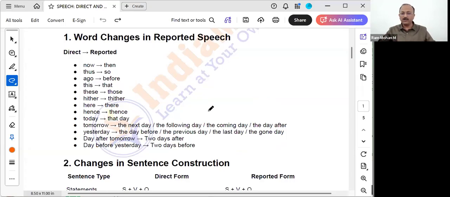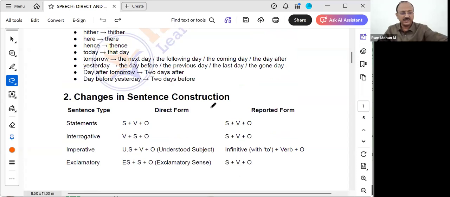Okay, and what are the changes in the sentence construction? I hope you all know the basic sentence structure of the 4 types, correct? Now we have 4 types of sentences. One is statement type, like I ate an apple. This is a simple statement, correct? I is the subject here, ate is the verb, and apple is the object. Subject, verb, object. In the reported form also, it will be in the form of subject, verb, and object only.